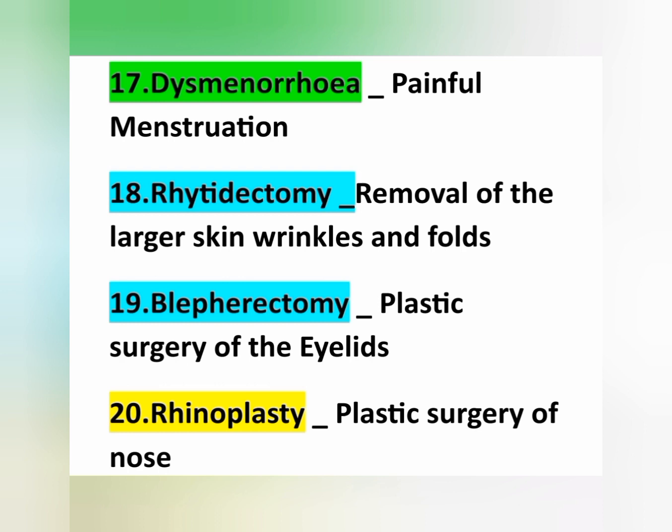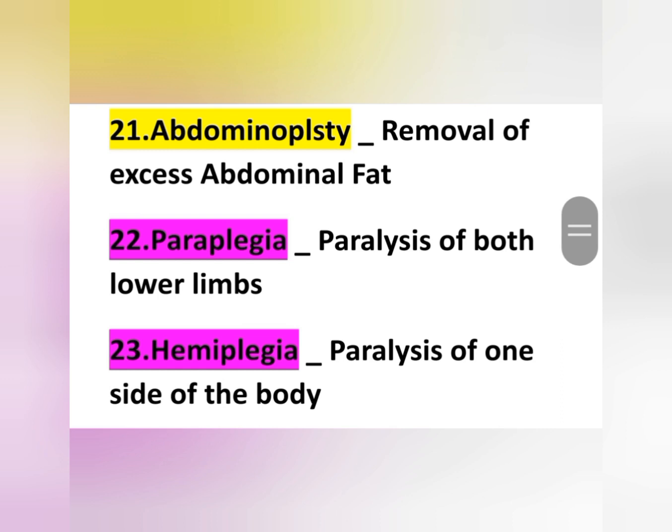And rhytidectomy. Rhytidectomy means removal of large skin wrinkles and folds of the face and skin. That is a type of cosmetic surgery. And blepharoplasty means plastic surgery of the eyelids, an important term. And rhinoplasty means plastic surgery of the nose. And the next point, abdominoplasty. Abdominoplasty means removal of excess abdominal fat.